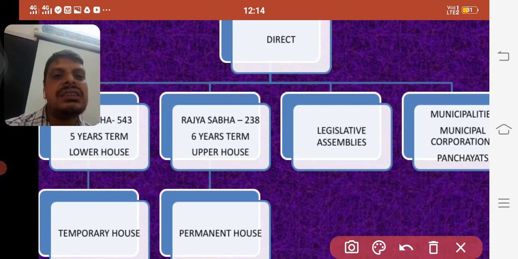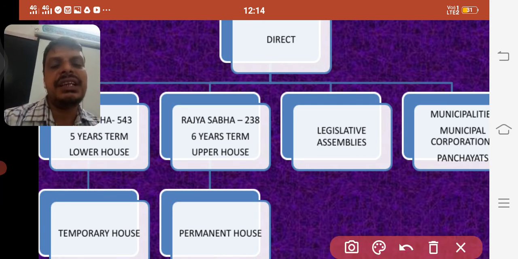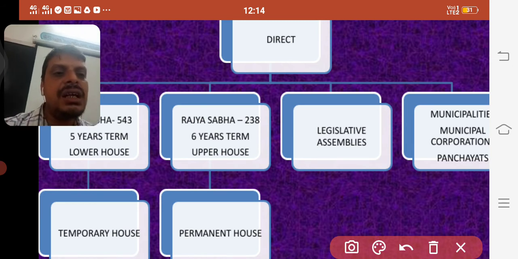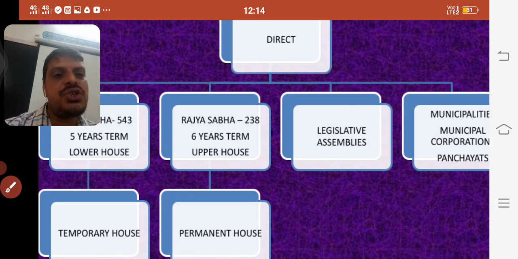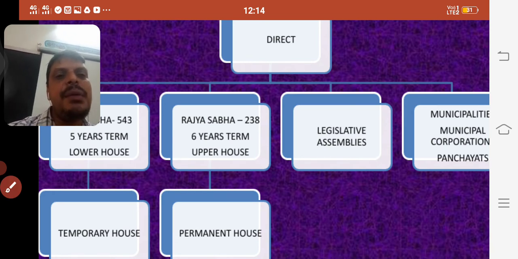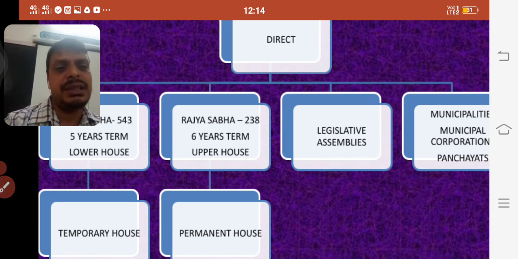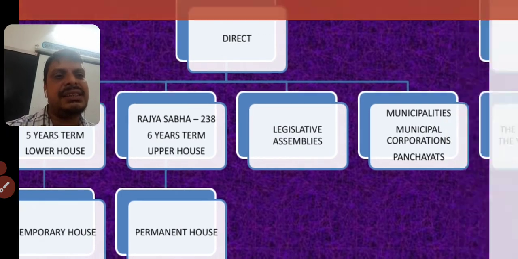Not like Lok Sabha, where all the members need not resign from their job. Only one third of the members will resign every 6 years, and that means they may be replaced by some other members who will be recruited again.